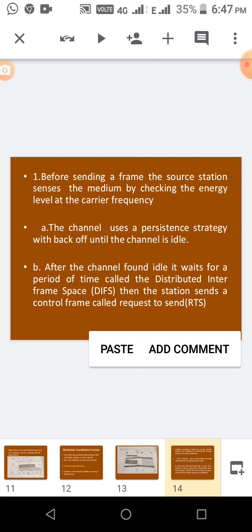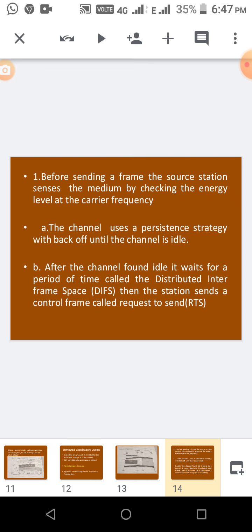Before sending a frame, the source station senses the medium by checking the energy level at the carrier frequency. Any station that wants to use the channel first has to check whether it is idle or not. Otherwise, it has to wait for some time. That is the first point, A: the channel uses a persistent strategy with backoff, that is, some waiting time until the channel becomes idle.